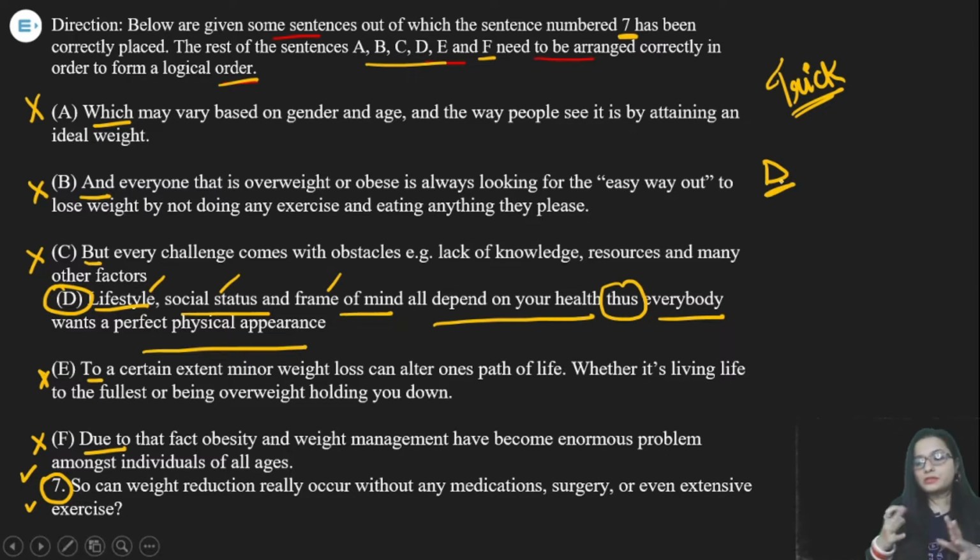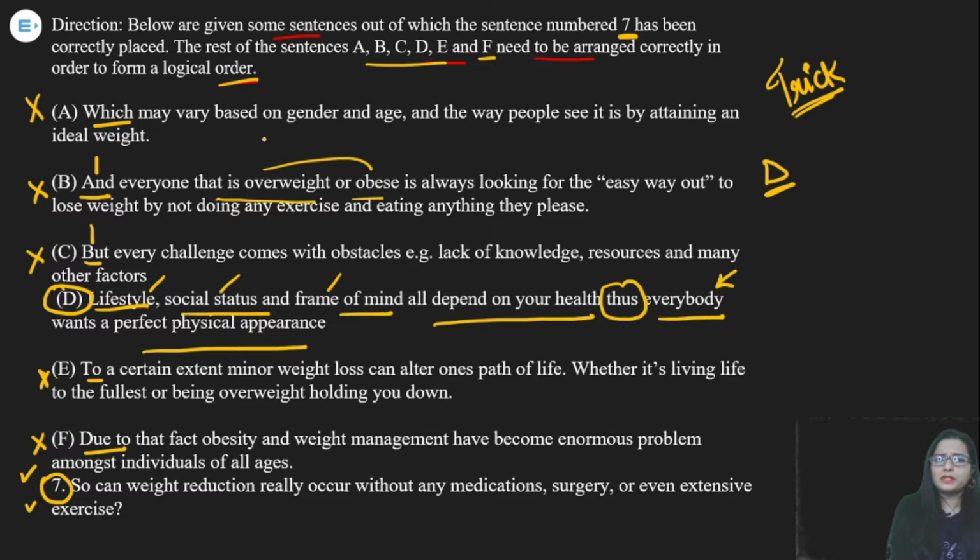Now generally what happens, we add something to the first statement, sometimes we contradict it. Okay, so we have two statements, B and C, where we have "and" but. So let's read these two sentences and try to connect it with D. B is saying, "and everyone that is overweight or obese." No, we cannot use it. See, this statement is talking about maybe the lifestyle or giving us the general idea, and all of a sudden this statement is talking about overweight and obese. Okay, we are not talking about it. This is something else, cannot be connected with D.